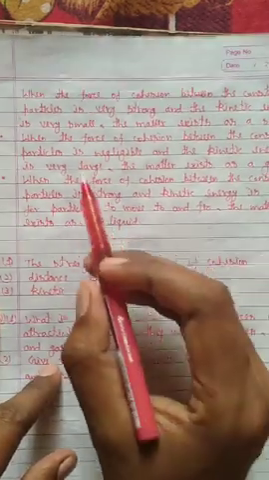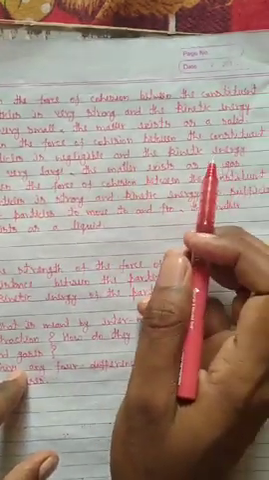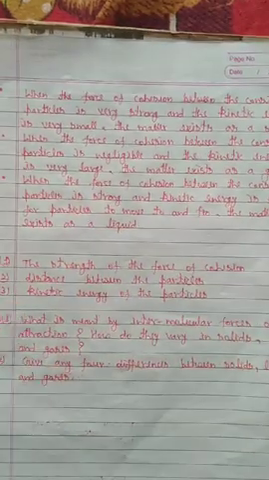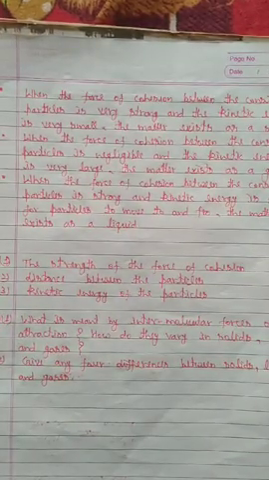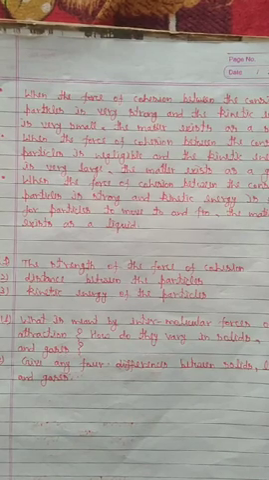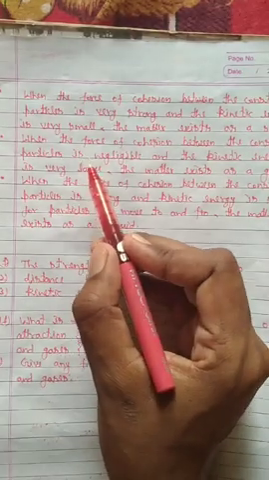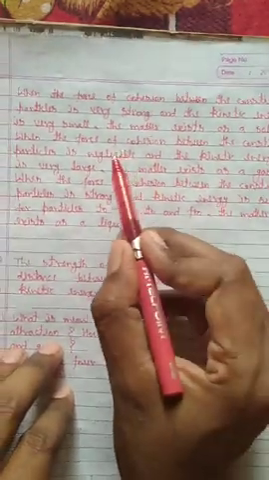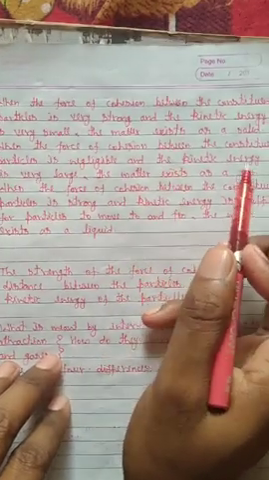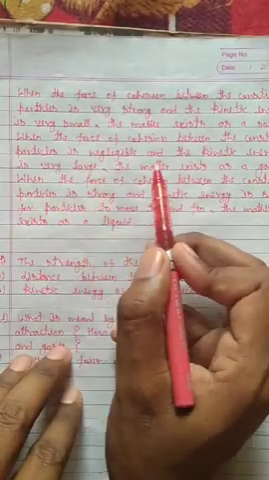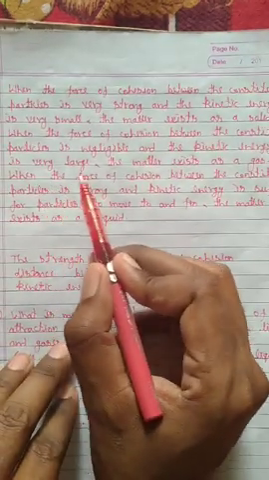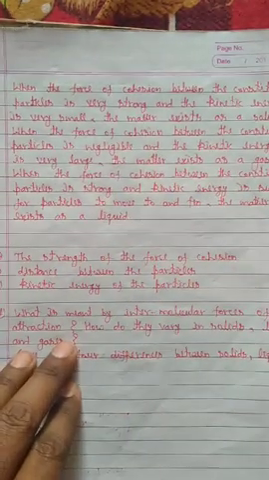Now the second point is when the force of cohesion between the constituent particles is negligible. That means the force of cohesion between the particles is almost zero. That means the intermolecular space is very large, so the kinetic energy of the particles is very large. Again, when the force of cohesion between the constituent particles is negligible and the kinetic energy is very large, the matter exists as a gas.